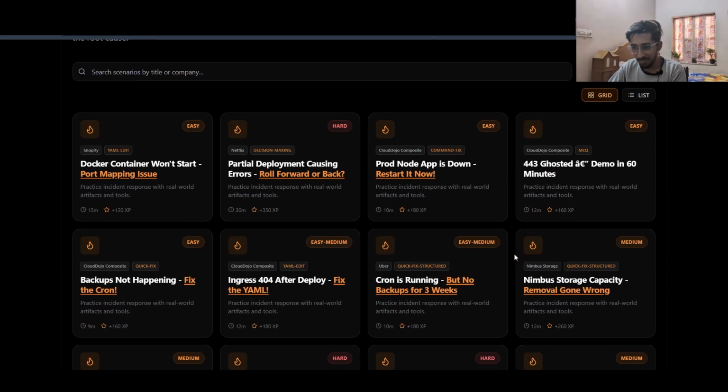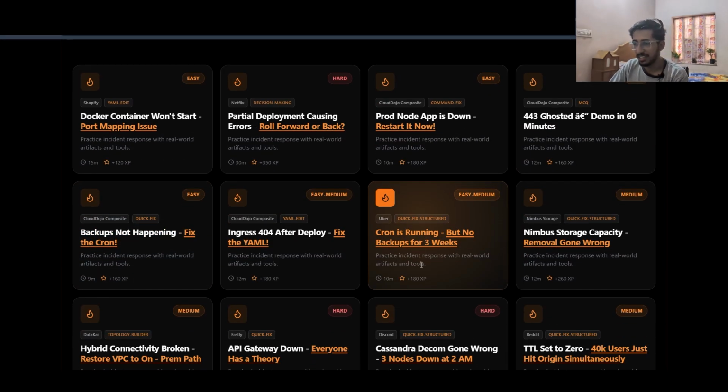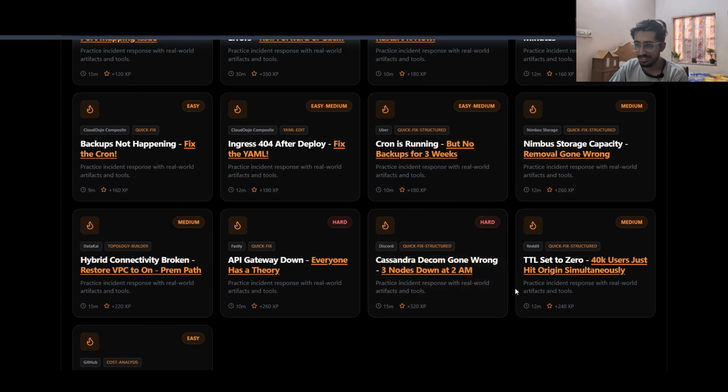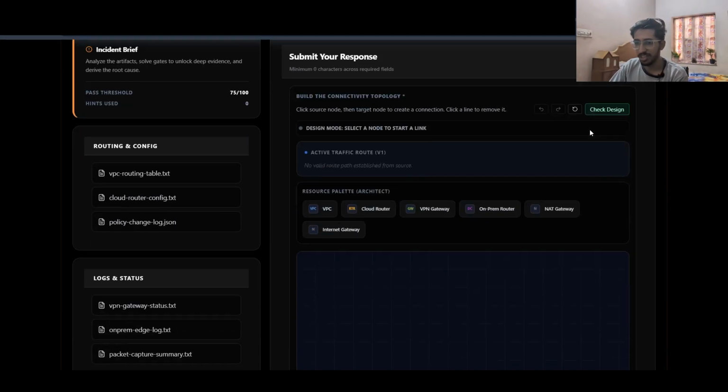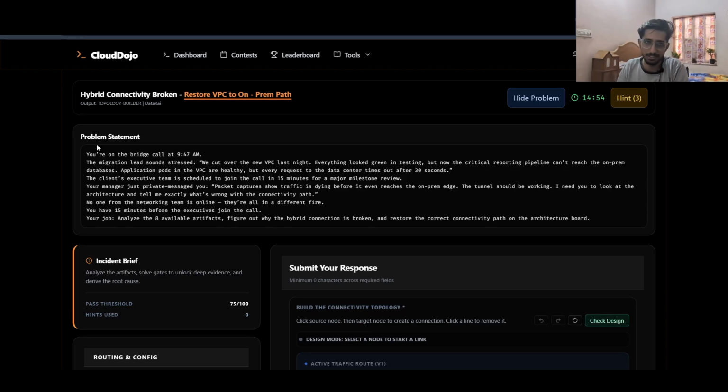Now the third type of problem that I want to share is, these are only quick fixes. Then this is the topology builder. This is one of the cool solutions that I thought we should have. So here the problem is this one, right? It's a networking bridge problem where we have an on-prem setup, and we have this VPC setup that is running on AWS, but the connectivity is not working, right? And there are some components that we need to fix in an architectural format to make the connection work.